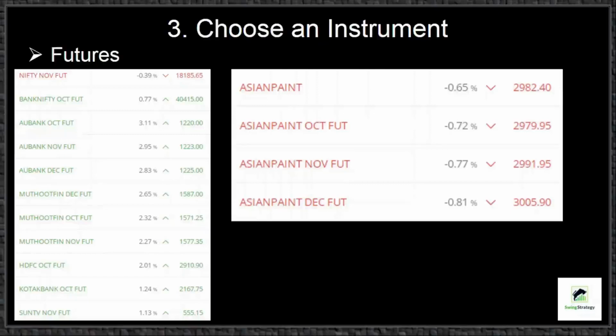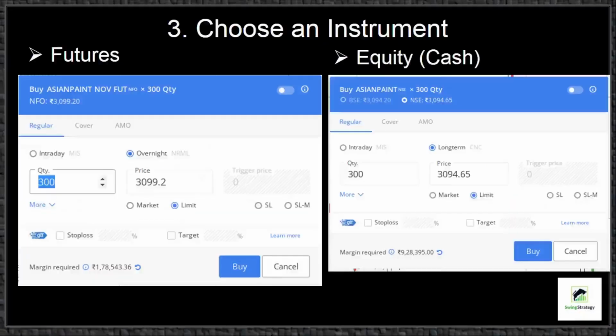That means there is a positive speculation about the underlying. Similar to equity, we can buy and sell or sell and buy these future contracts. But we can buy only in lot sizes. For example, the last traded price of Asian Paint November future is 3099.2 and the lot size of this contract is 300. So you can buy or sell only in multiples of 300.